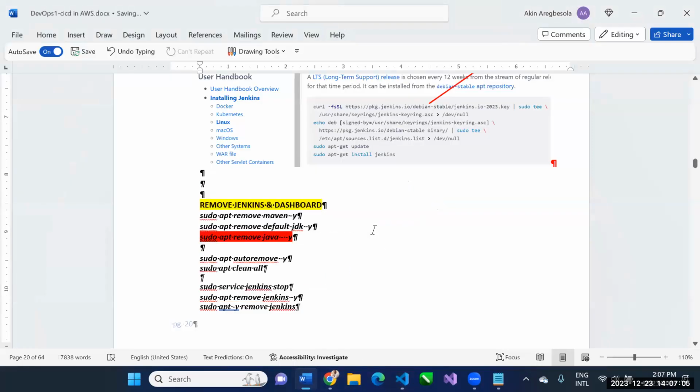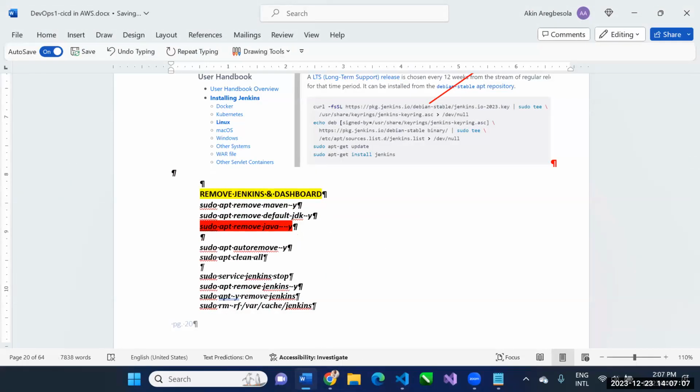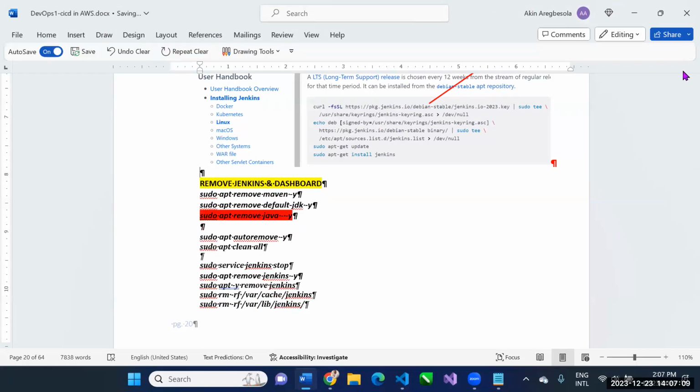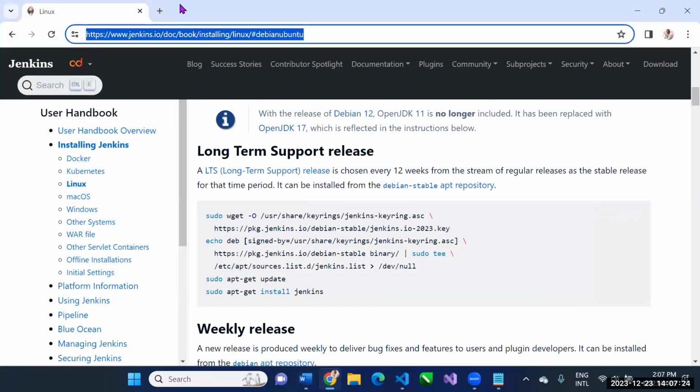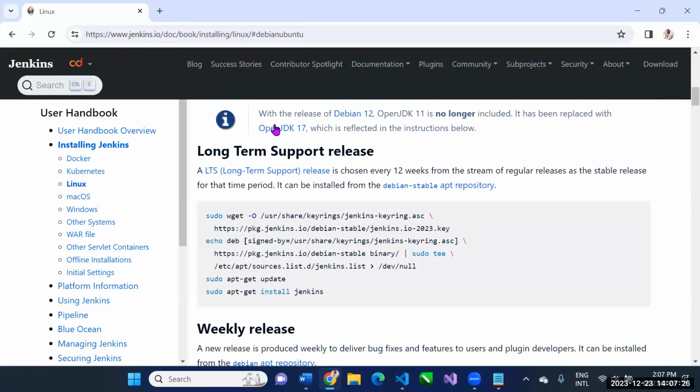I'm going to delete this since it's not working for me. And I'm going to say to my trainees, no need to copy that command permanently in your notes. Every time you need to install Jenkins, simply go to that URL, which I showed you earlier, and copy a live command.